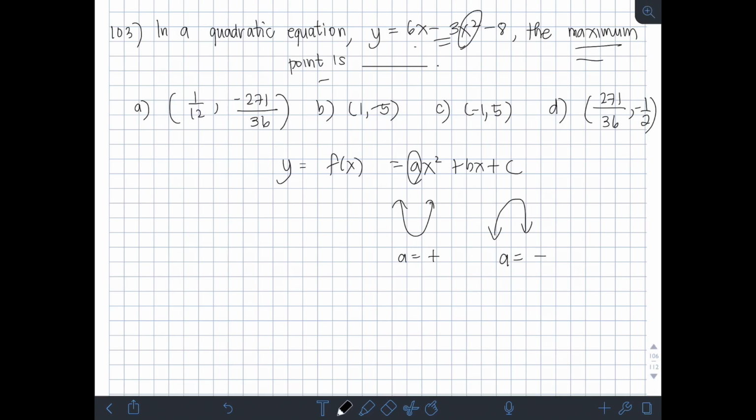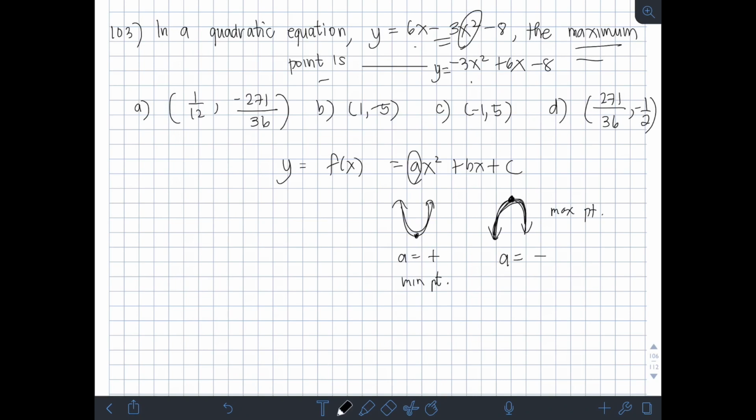So, i-arrange ko muna into standard. Negative 3x squared plus 6x minus 8. Okay? So, inuna ko lang tong x squared. So, maximum point siya kasi nga opening downward. Kung mapapansin nyo, meron siyang pinaka-highest point, pinaka-mataas na value. So, kapag opening downward, meron tayong max point. Kapag opening upward, meron tayong min point. Okay? So, itong max at min point natin is yung vertex ng parabola.